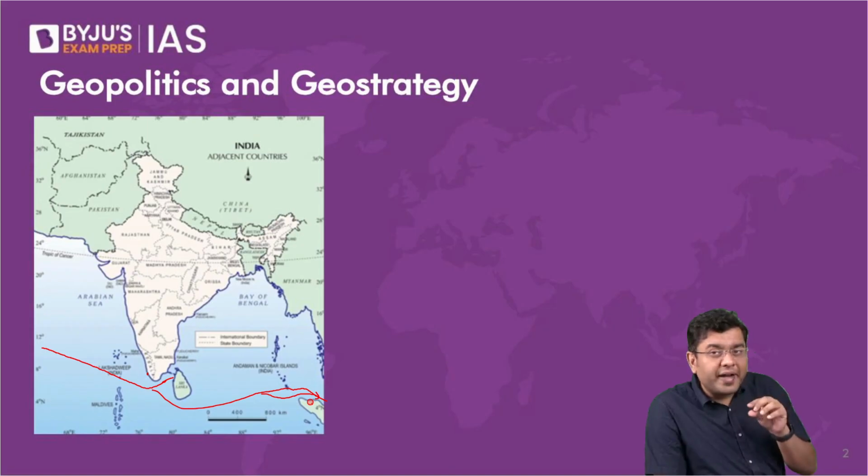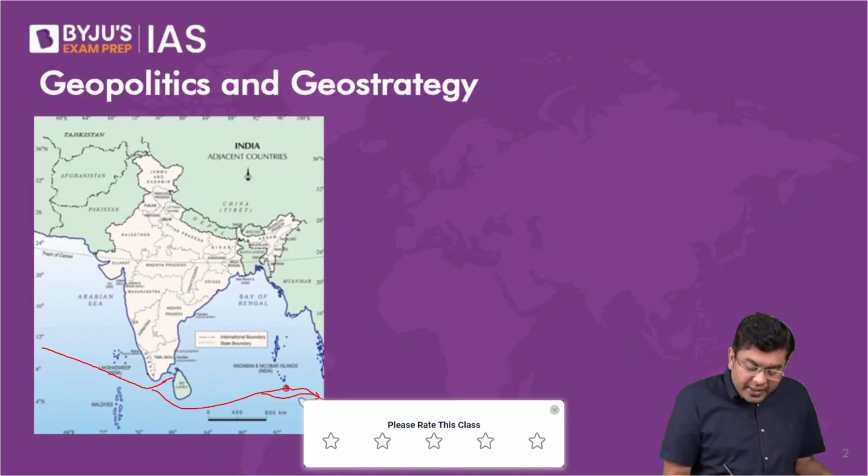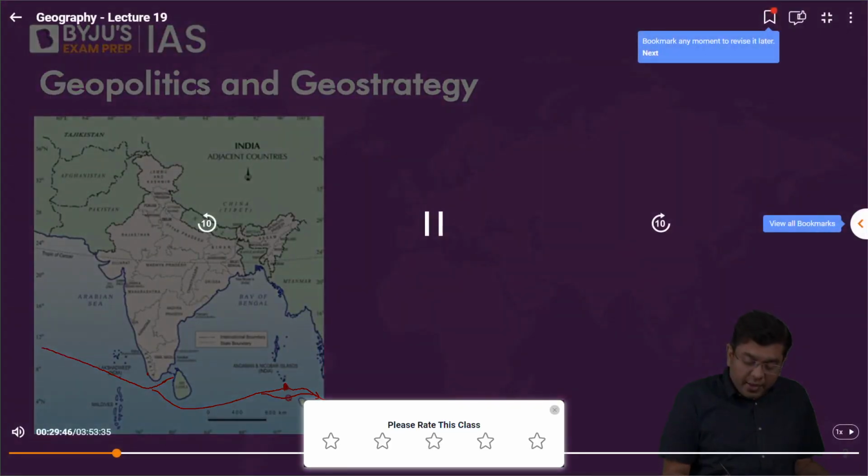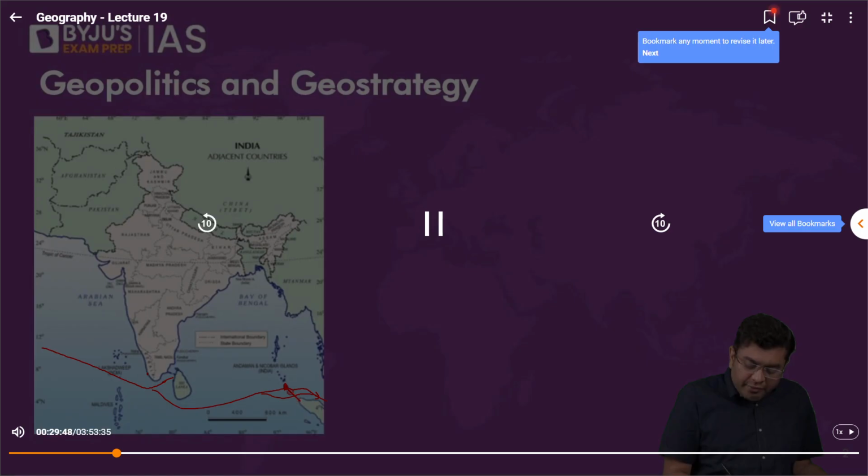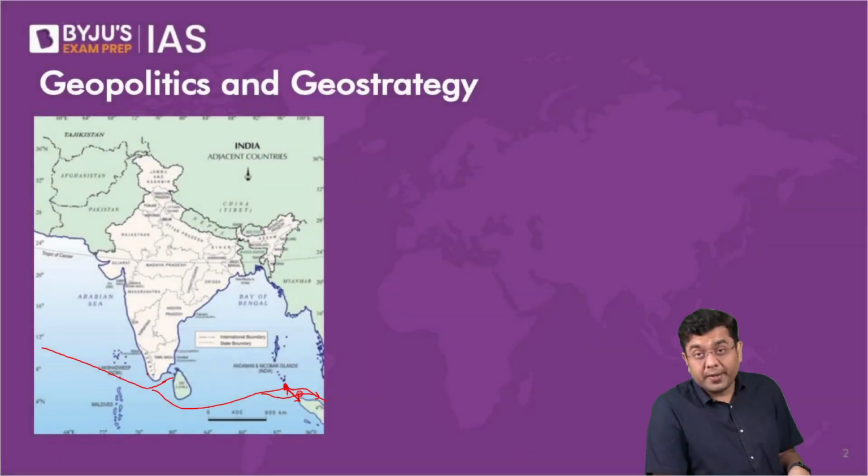So that provides us with a kind of choke point. For example, if push comes to shove, from here, that is the Nicobar Islands, we can impose a naval blockade of the Malacca Strait. In a way, we can stop all the traffic going through the Malacca Strait. But why would we do that? In order to economically cripple our enemies.